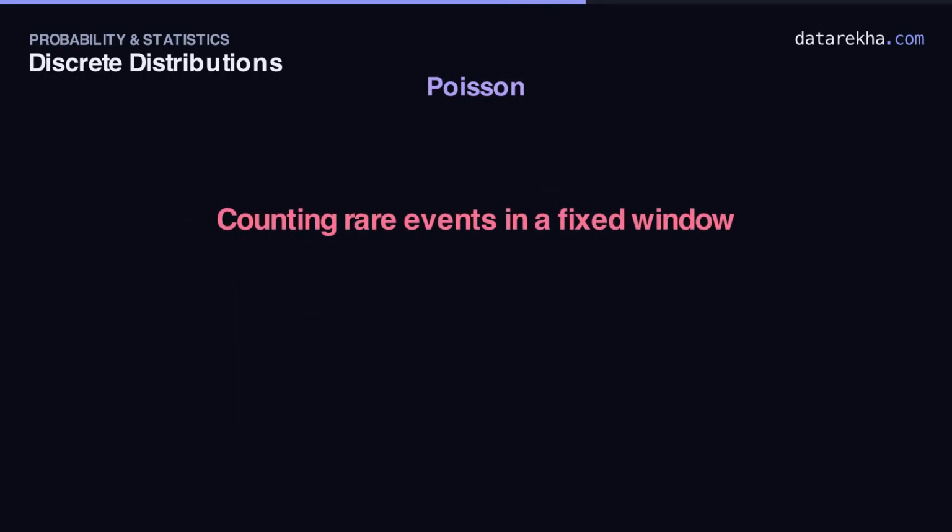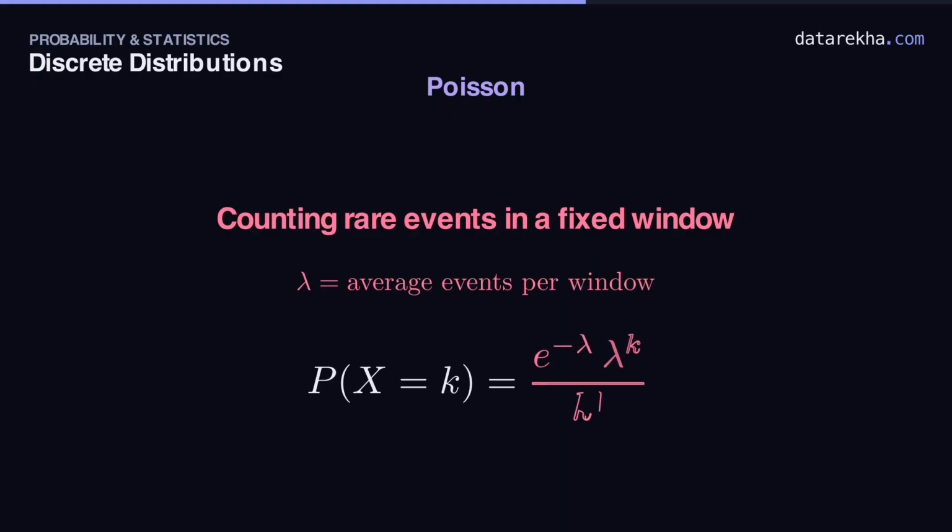The last story counts rare, scattered events over a fixed window, calls to a helpline in an hour, typos on a page. One parameter runs it, lambda, the average events per window. The chance of seeing exactly k events is e to the minus lambda times lambda to the k over k factorial. This is the Poisson distribution.